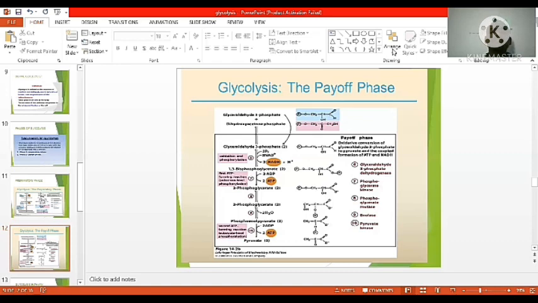The pyruvate molecules move into the mitochondrial matrix and undergo decarboxylation to form acetyl CoA, and that acetyl CoA condenses with oxaloacetic acid to form citric acid in the citric acid cycle. The 2 net ATPs usually stay in the cytoplasm to be used by the cell as activation energy. The 2 NADH, high energy compounds, move into the electron transport chain in oxidative phosphorylation reactions. So this is about glycolysis.